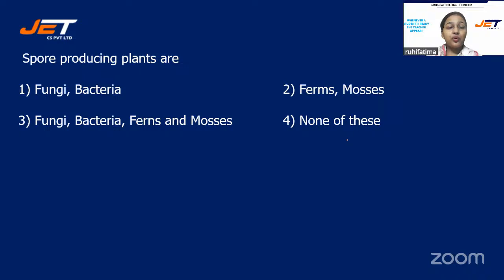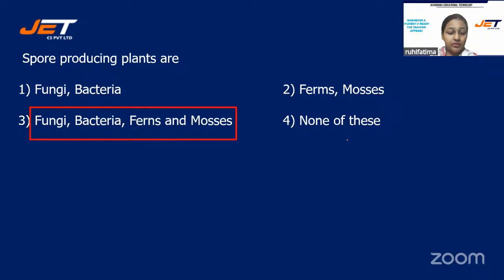Yes, students, spore producing plants are fungi and bacteria, ferns and mosses, fungi, bacteria, ferns, and mosses, or none of these. Manjula, you are right. The correct answer is option number three. Fungi, bacteria, ferns, and mosses. Those who have selected option three, they all are correct.